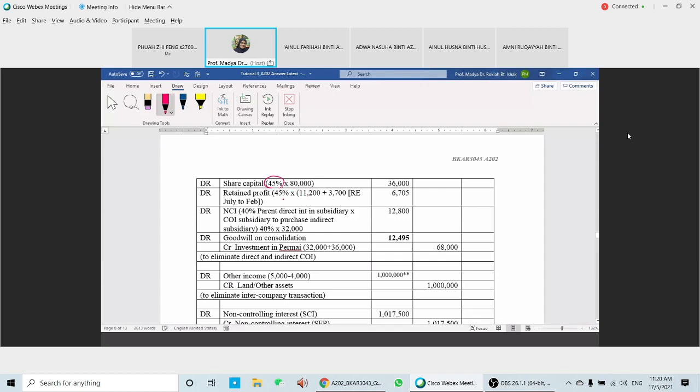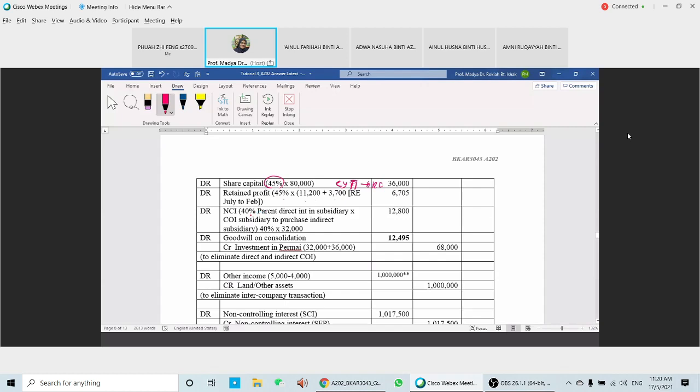This one is 45% of retained earnings plus 3.7 here, which is the RE that you transfer from current year profit to the RE, from the previous journal entry. So the RE here is 11,200 plus 3.7.